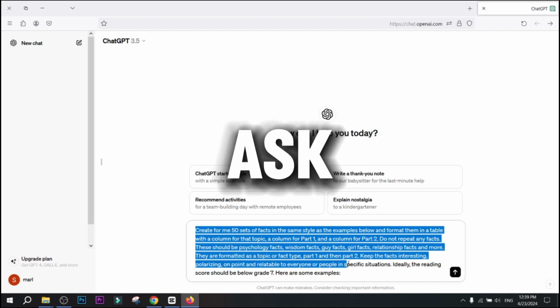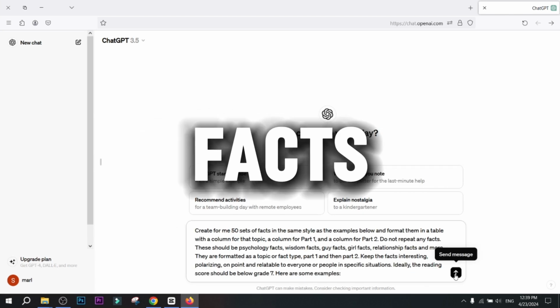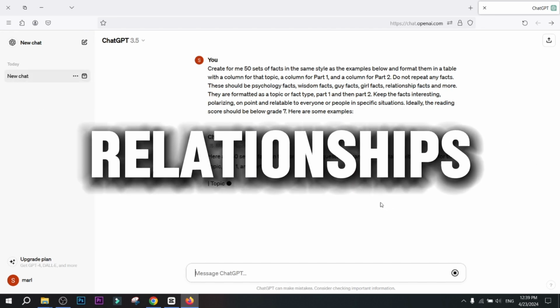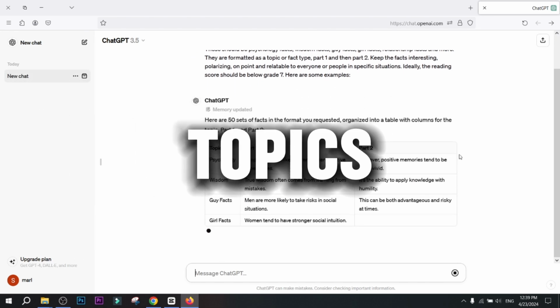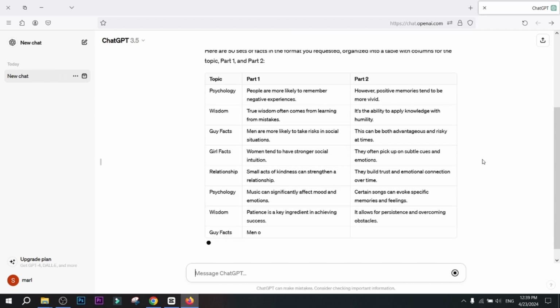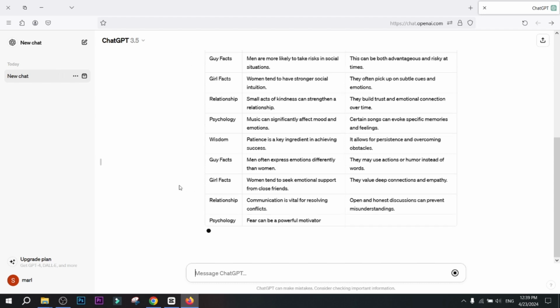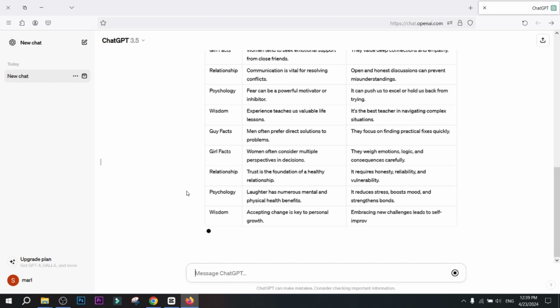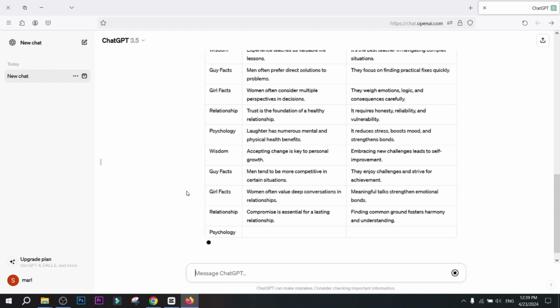Our goal is to ask ChatGPT to generate 50 sets of facts covering a variety of topics such as psychology, motivation, relationships, boyfriend and girlfriend topics, and productivity to create a variety of content. The main goal is to find topics that are easily relatable and especially shareable, since many of these platforms promote content that people share with each other.